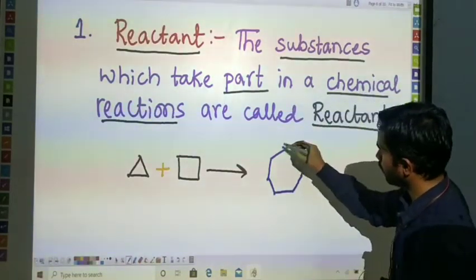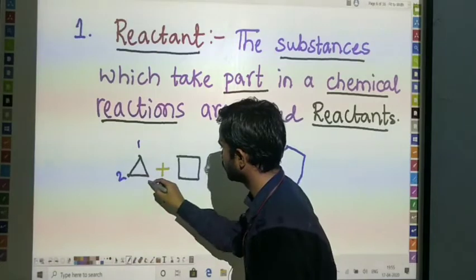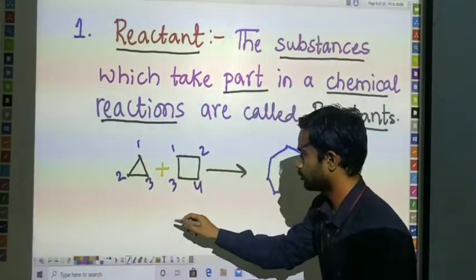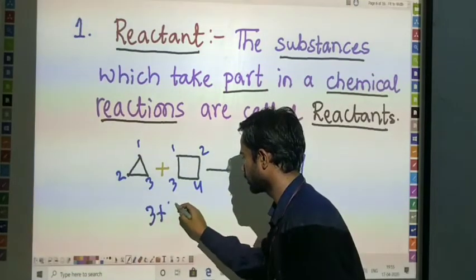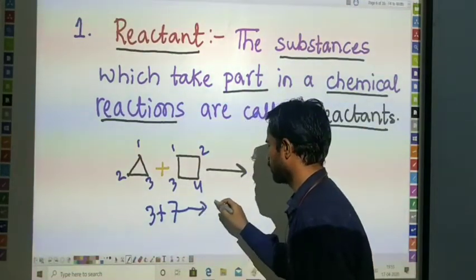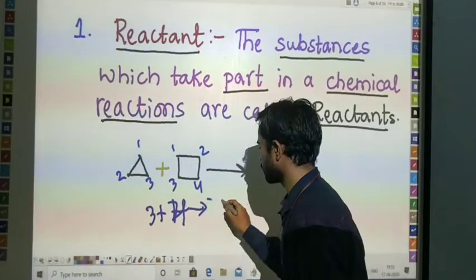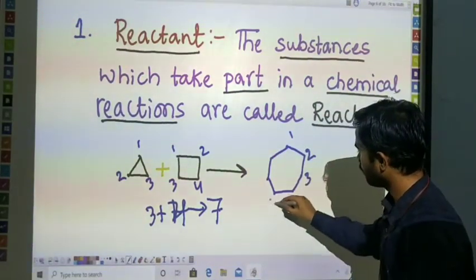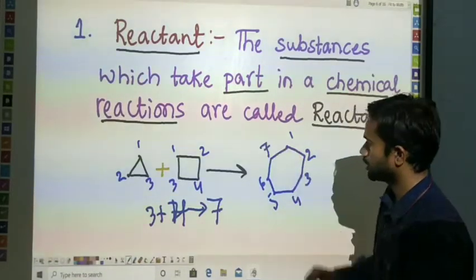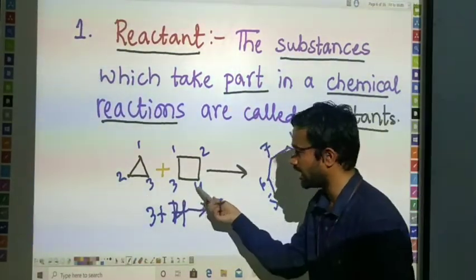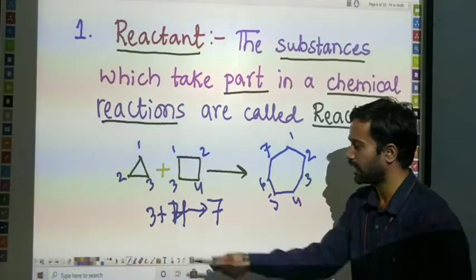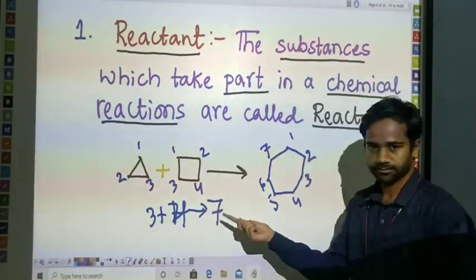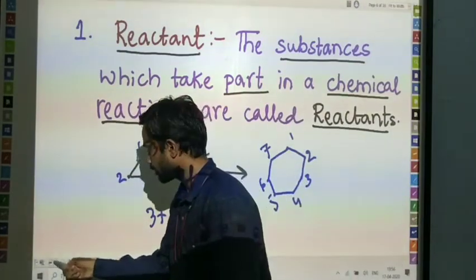Here 1, 2, 3, 1, 2, 3, 4. 3 plus 4 is to be known as 7. Let's see, 1, 2, 3, 4, 5, 6, 7. Here the triangle and square, I am just taking as an example, are going to be known as the reactants. Let's see the next topic.